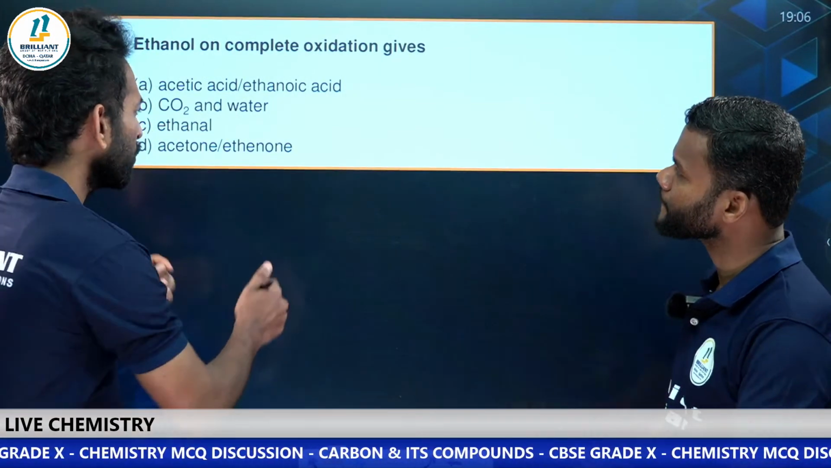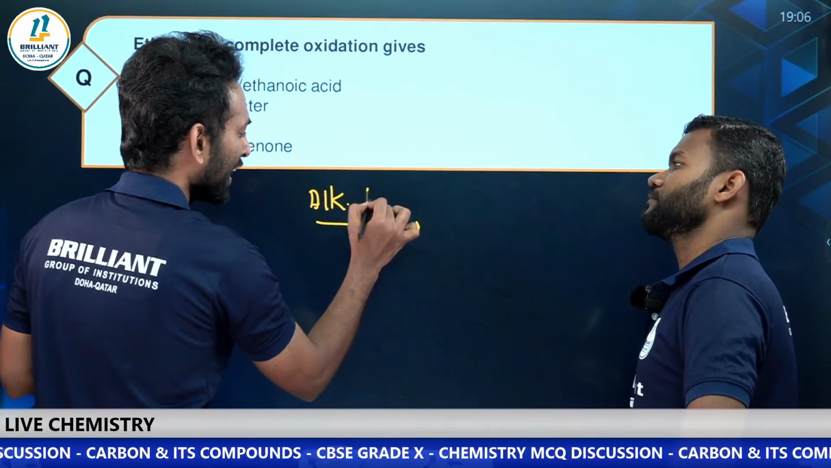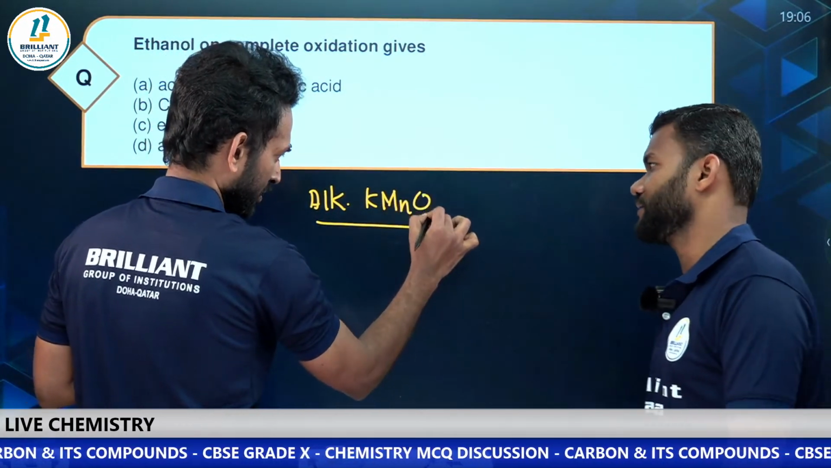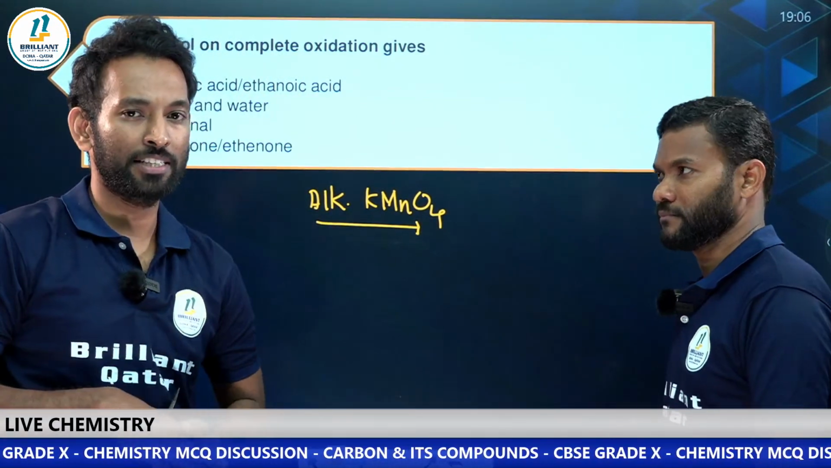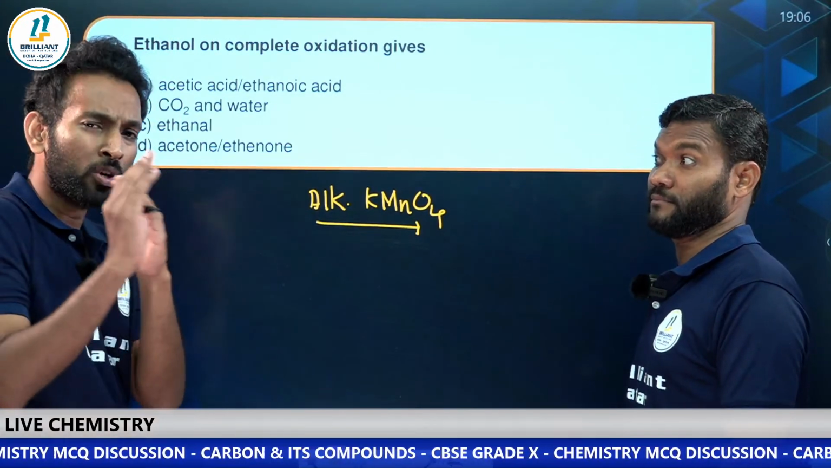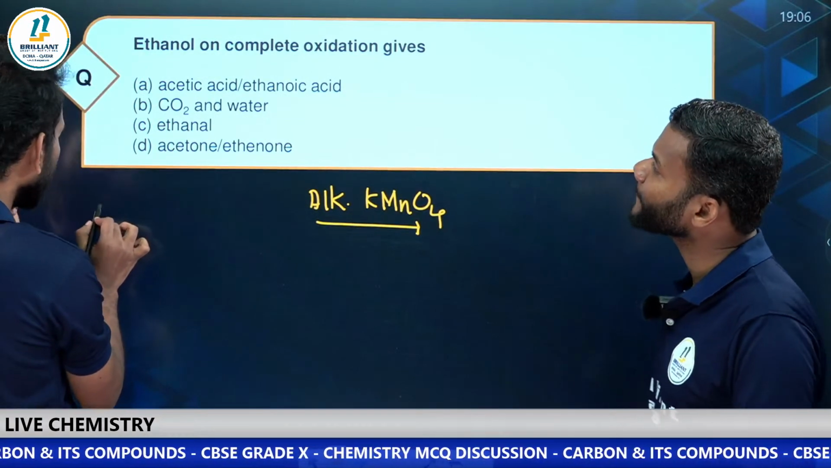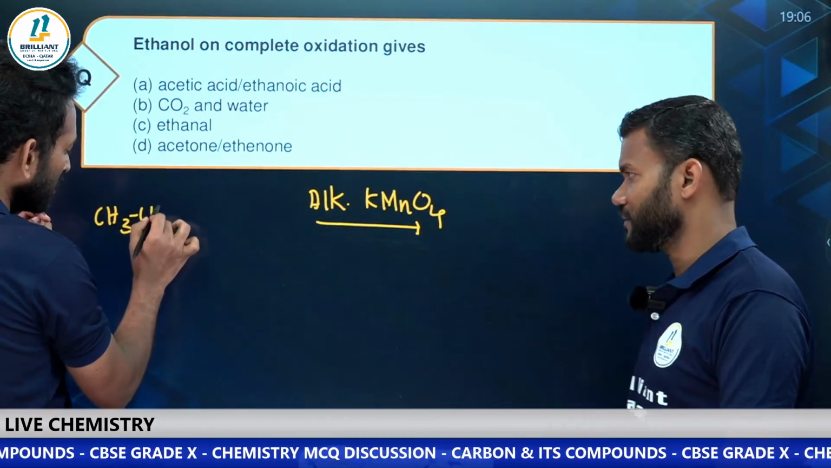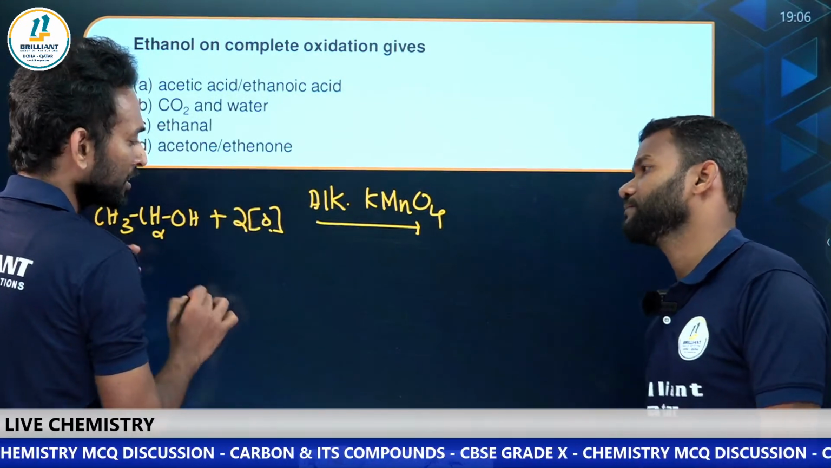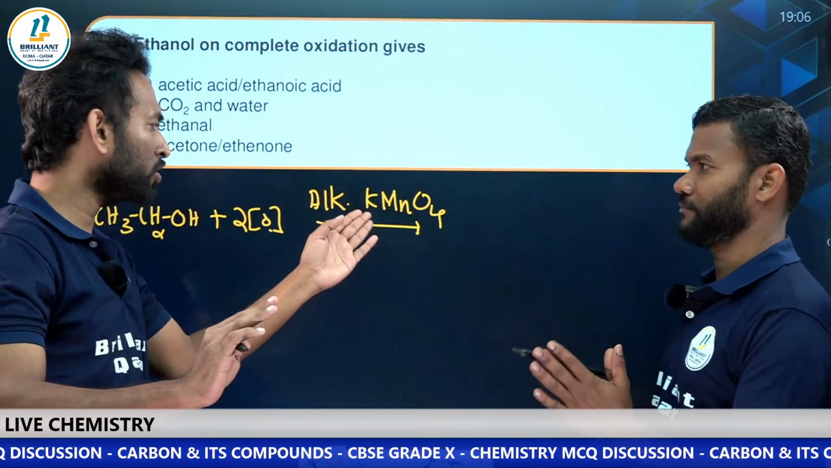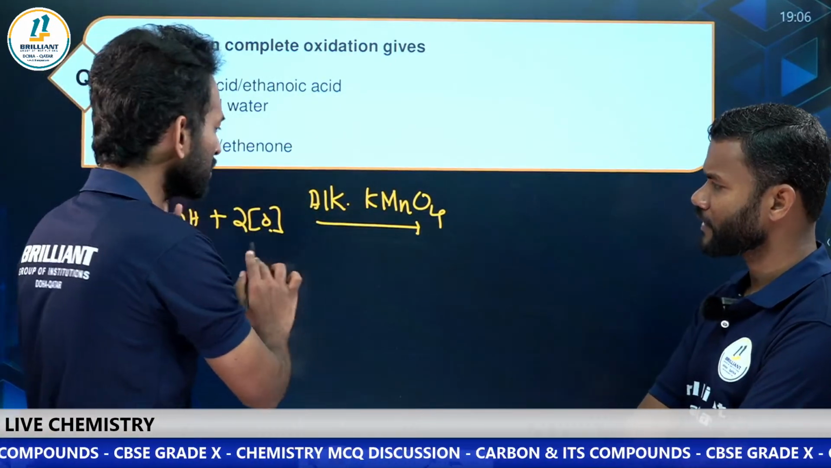Now we have learned about alkaline KMnO4, potassium permanganate. It is a strong oxidizing agent. That means it can give oxygen, and if you have ethanol, CH3CH2OH, it will completely oxidize it. It is not a weak oxidizing agent. So it will completely oxidize this compound.